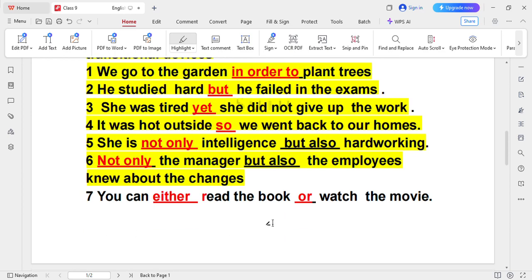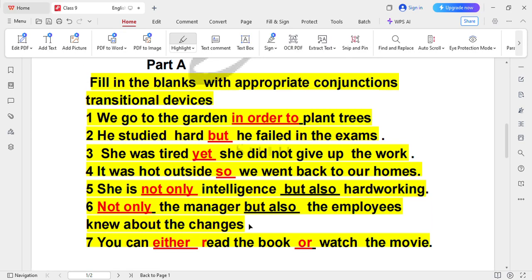Now look at the number 7. You can dash read the book dash watch the movie. Now this is transitional devices. Here you can see either. You can either read the book or watch the movie. यानी चाहे तो तुम book पढ़ लो या movie देख लो.